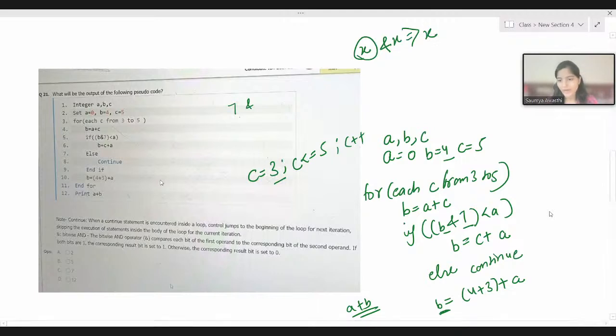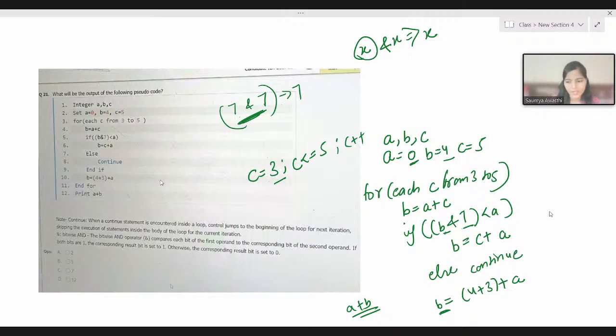Similarly, here also the same condition occurs. B value is 7, and we are saying if B bitwise and with 7, means 7 bitwise and with 7. So what would be the output? Obviously 7. So here we are checking if 7 less than A. A value is 0. So 7 is less than 0? No, right? So this if condition is not going to be executed.